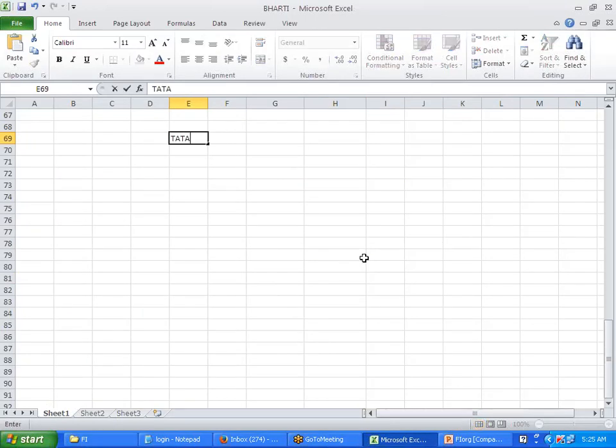Tata is a company, right? I hope everybody knows this. Tata Iron Steel, Tisco, is also a company, right? TCS, Tata Consultancy Services, is also a company, right? Tata Motors is also a company, right? So this is also a company, Tata is also a company.